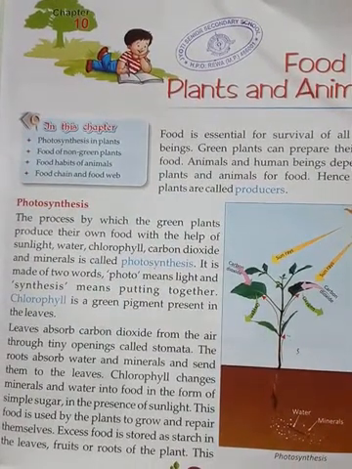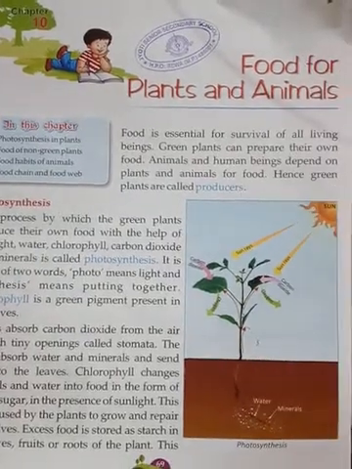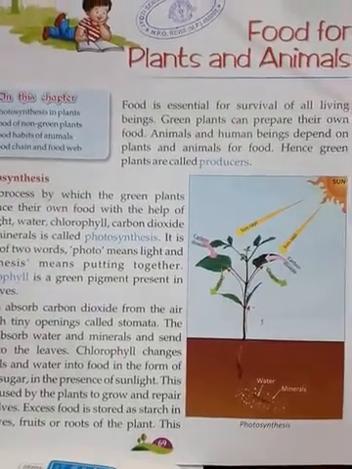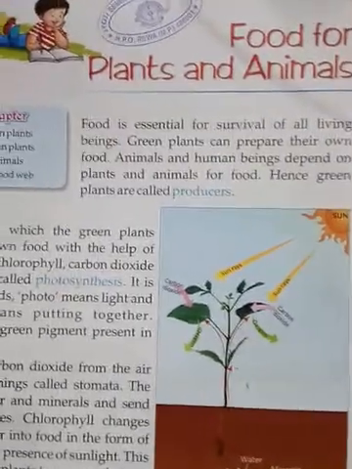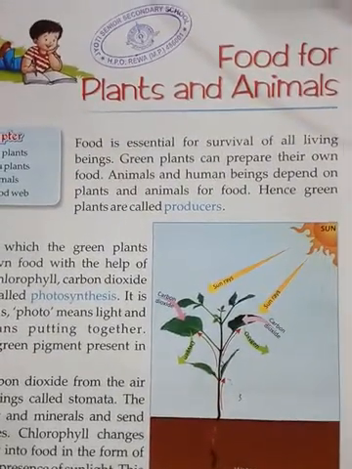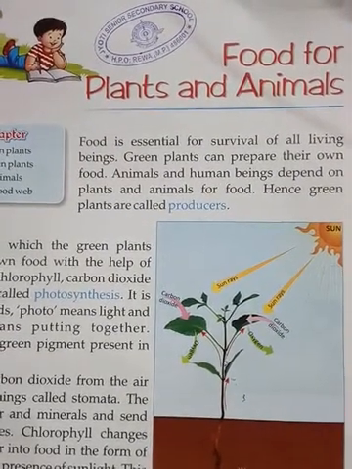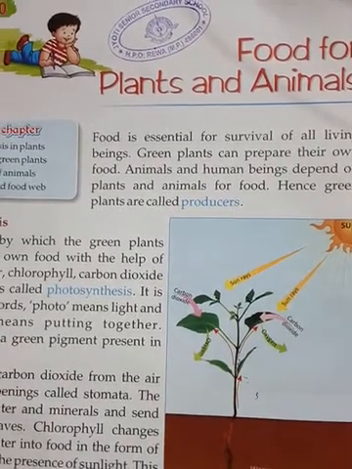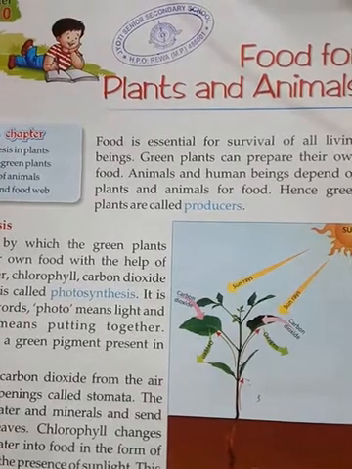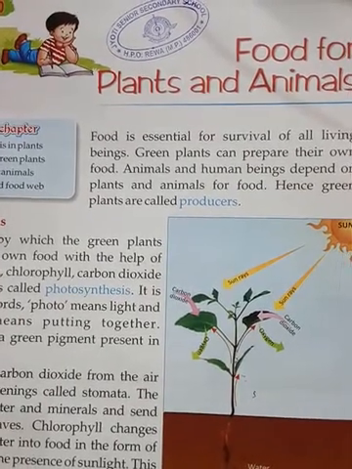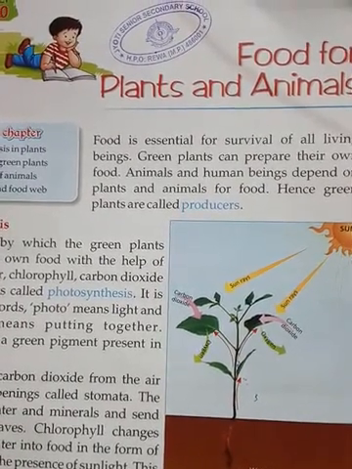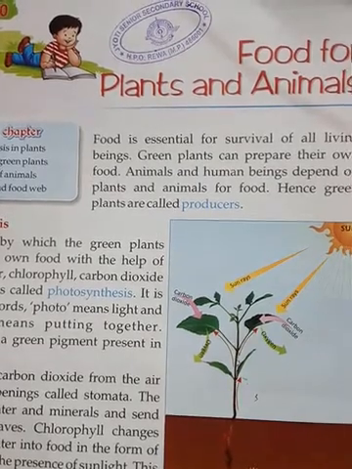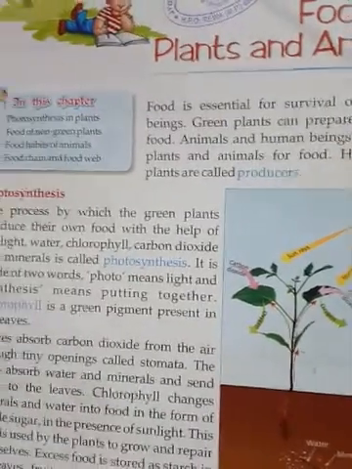We are going to start EVS chapter 10, food for plants and animals. Children, we know nicely that food is very essential for the survival of all types of living beings. Green plants prepare food for themselves, and animals and humans mostly depend on these plants only. That is why green plants are called producers.